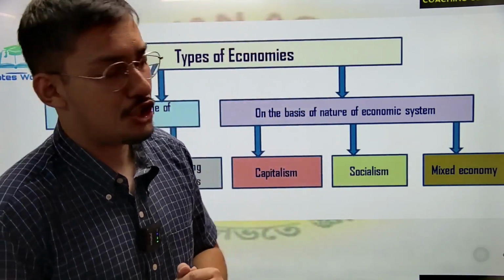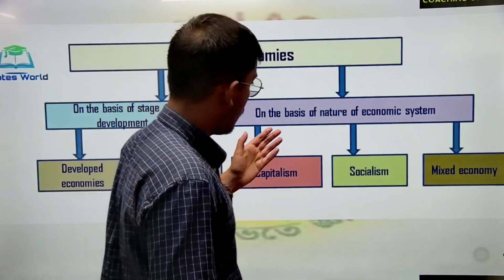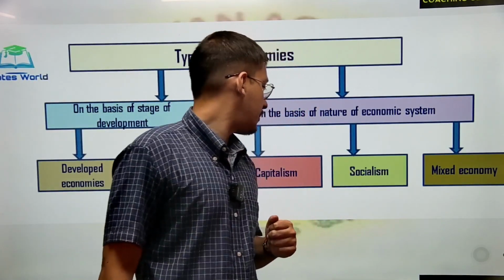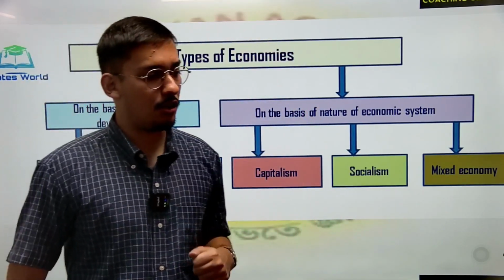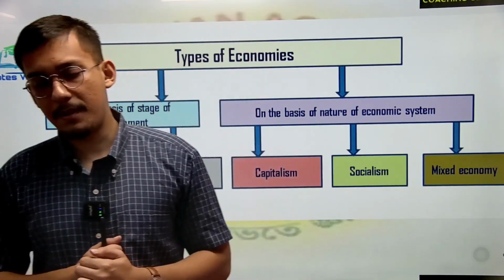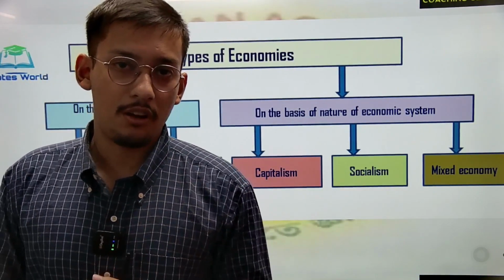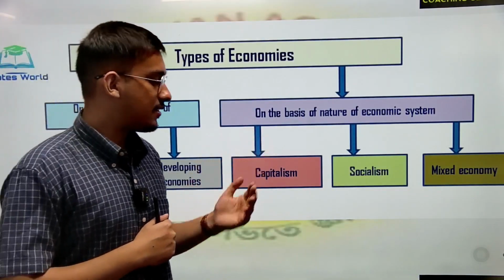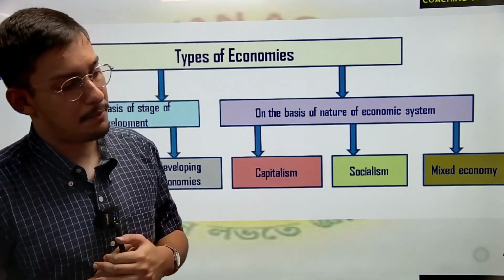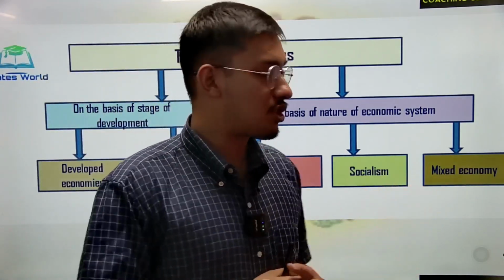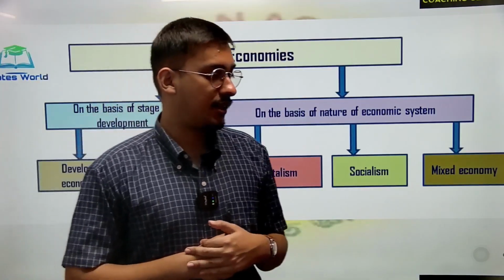Developing will be your Southeast Asian countries. On the basis of nature of economic system, we have capitalism, socialism, mixed economy. Capitalism is dependent on your market forces. Its main aim is to increase profit. Socialism is a mixture of government owned and private owned, and mixed economy is a mixture of capitalism and socialism.